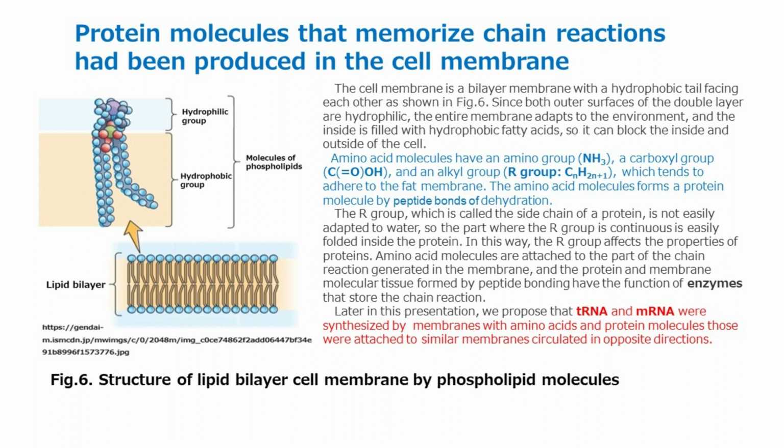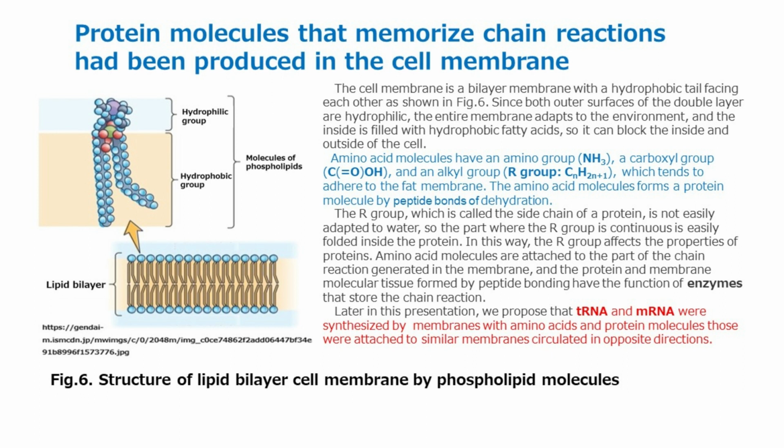The cell membrane is a bilayer membrane with hydrophobic tails facing each other, as shown in Fig. 6. Since both outer surfaces of the double layer are hydrophilic, the entire membrane adapts to the environment, and the inside is filled with hydrophobic fatty acids, so it can block the inside and outside of the cell.